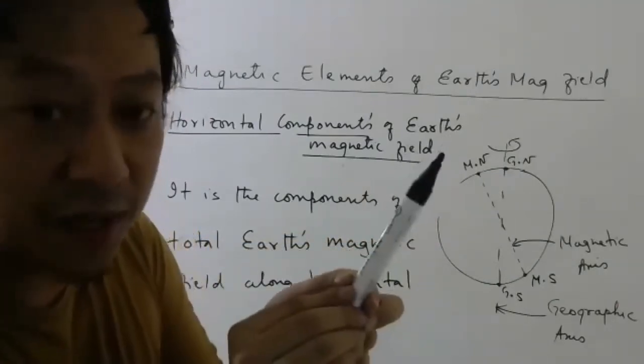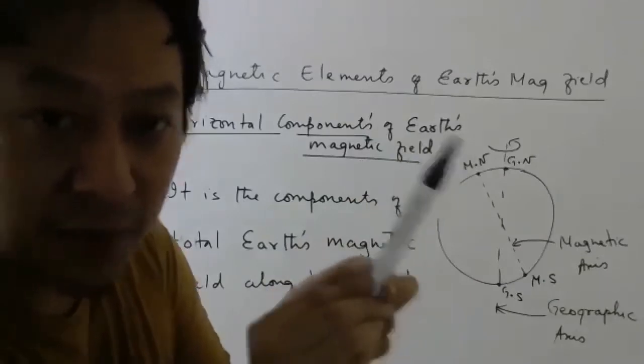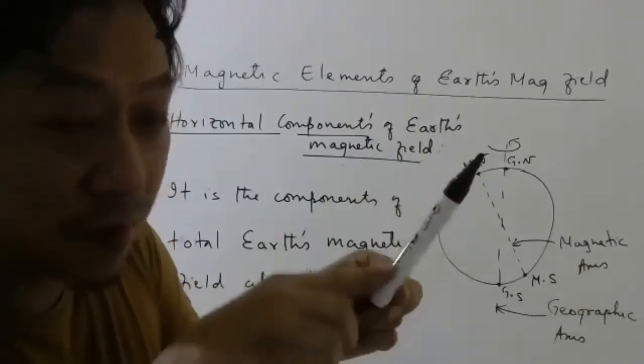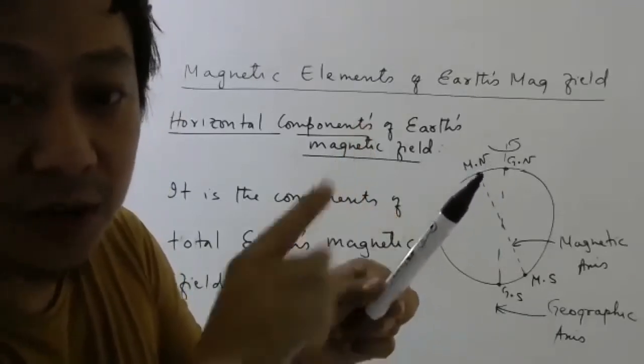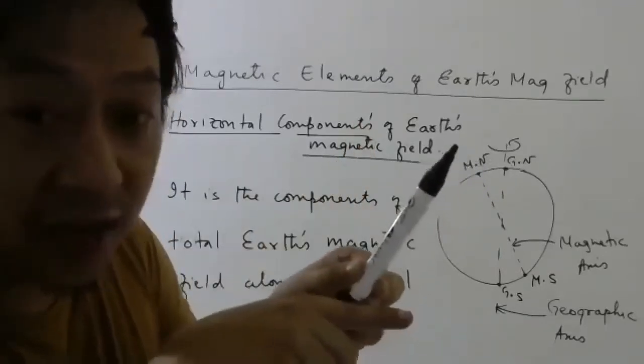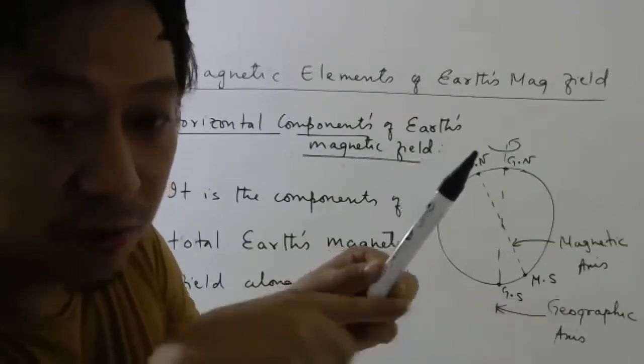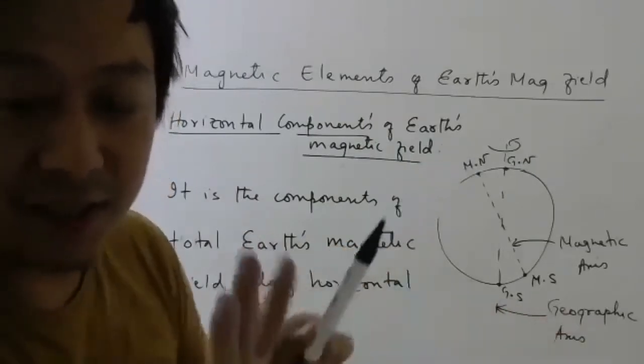So if the Earth's magnetic field is this way, students, it will have two components, one horizontal component and one vertical component. So your compass needle will align in whose direction? Horizontal component. Okay, now, is it clear what I explained?